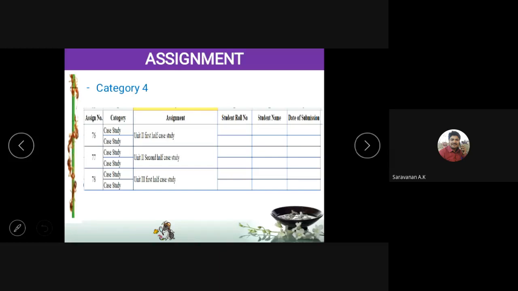At the end of this class, in the chat box, we will put that Google link, and also in your WhatsApp group, we will put the Google link. Okay. Open it, enter your name, roll number, and date of submission. The assignment is compulsory for all the students. There is more choice for you also. Around 175 assignments are there, but our students are not that many. So you can give some choices also. It is very, very important.